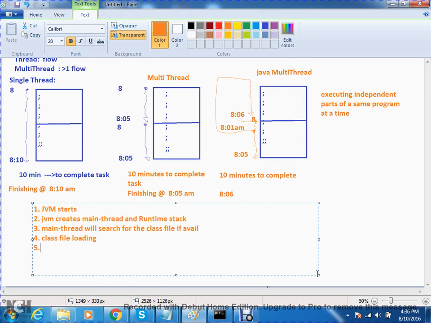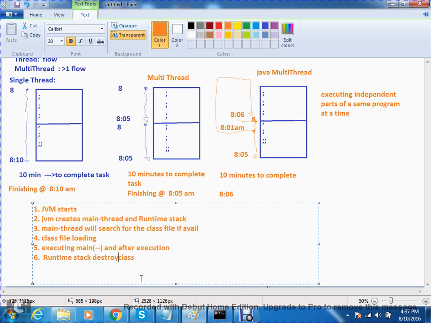Now what happens? Executing the main method. After execution of the main method, first the runtime stack will be destroyed. Okay, leave it. A number of things still remain.